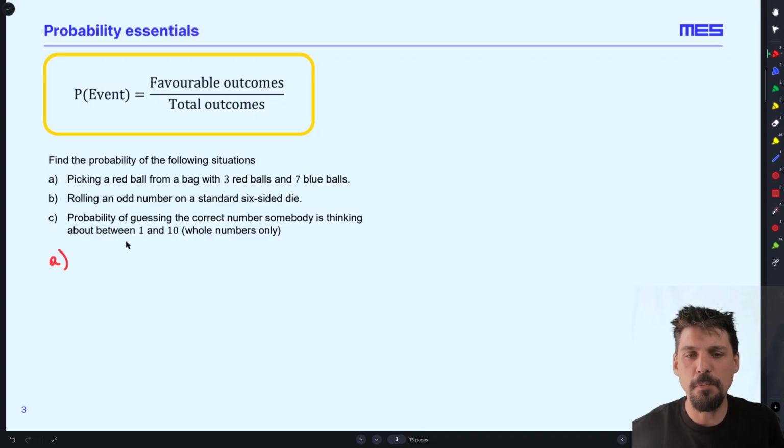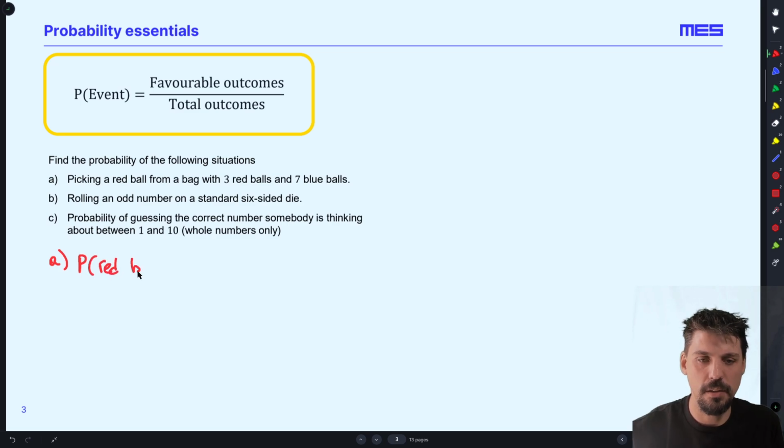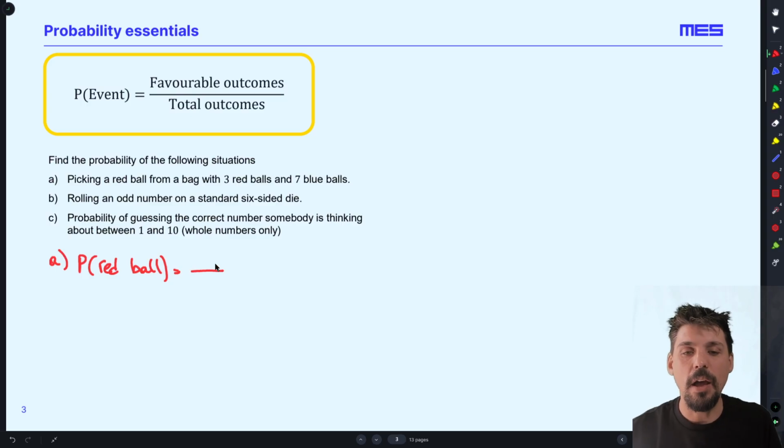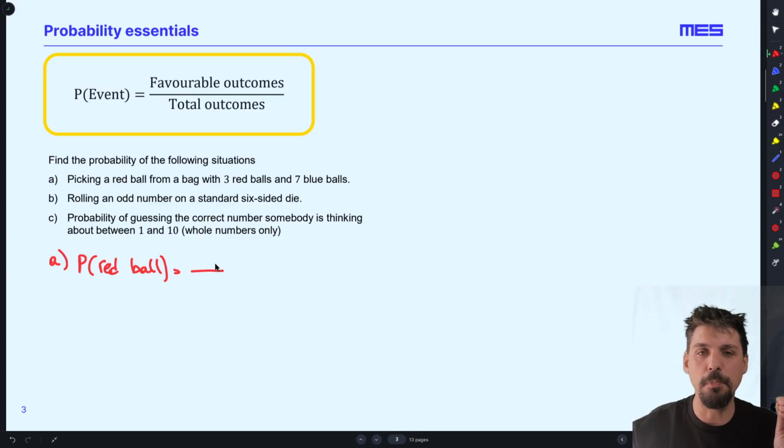When I'm pulling a ball out of a bag, and there are 3 red balls and 7 blue balls, the probability of drawing a red ball is... Now, how many balls when I pull out would be favorable for me? Well, there are 3 red balls, so there are 3 outcomes that favor me. 1, 2, 3 possible red balls. How many possible things could have happened? Well, I could have drawn out one of 10 balls.